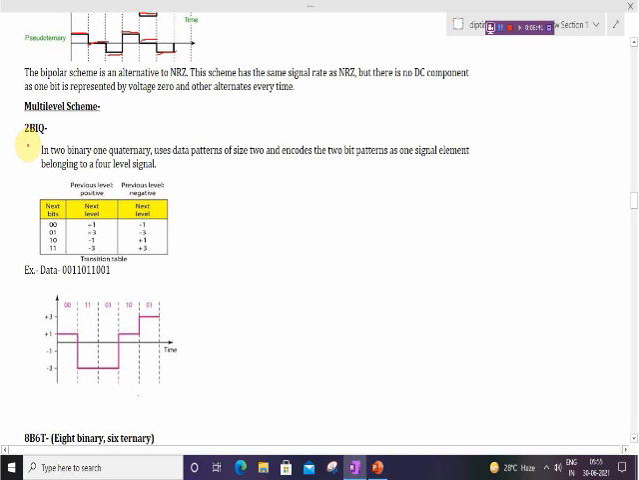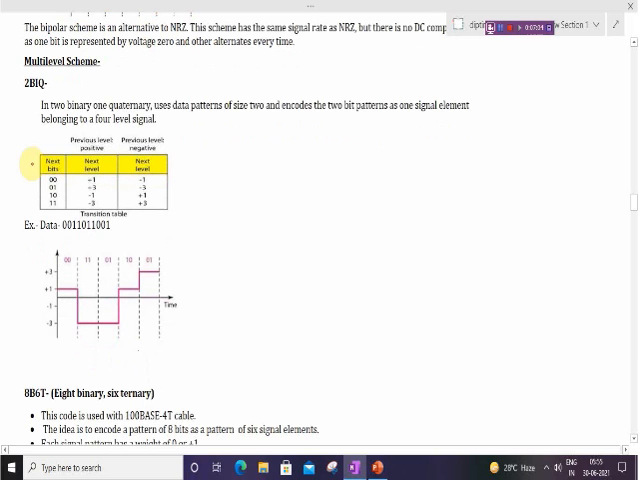2B1Q means 2 binary, 1 quaternary. It uses a pattern size of 2 and encodes the 2-bit pattern as one signal element belonging to 4 levels of signal. It means it always uses 2 bits of data to represent one signal. Like,